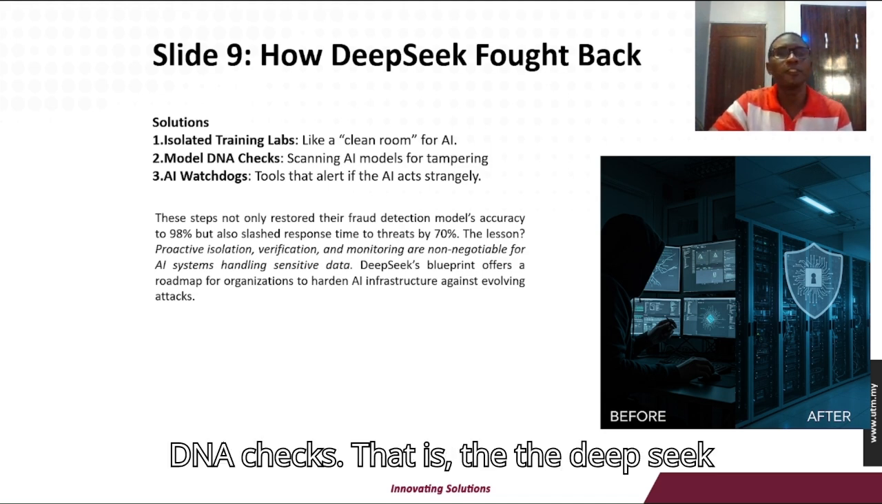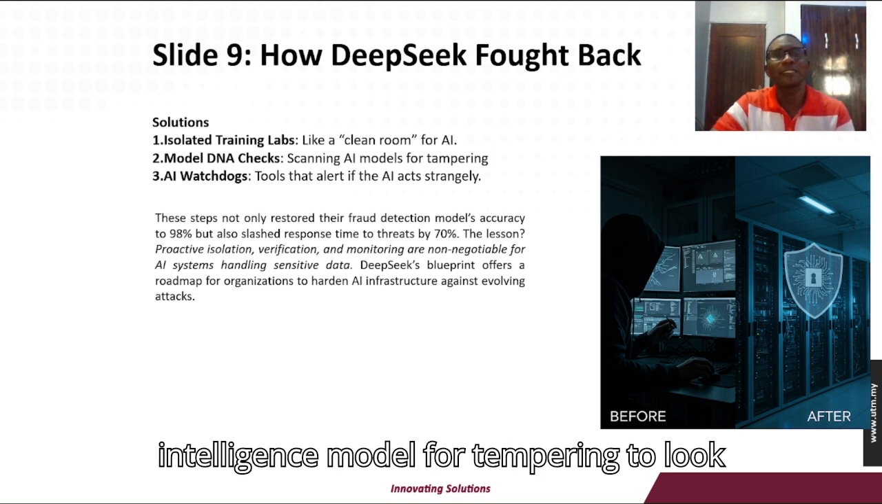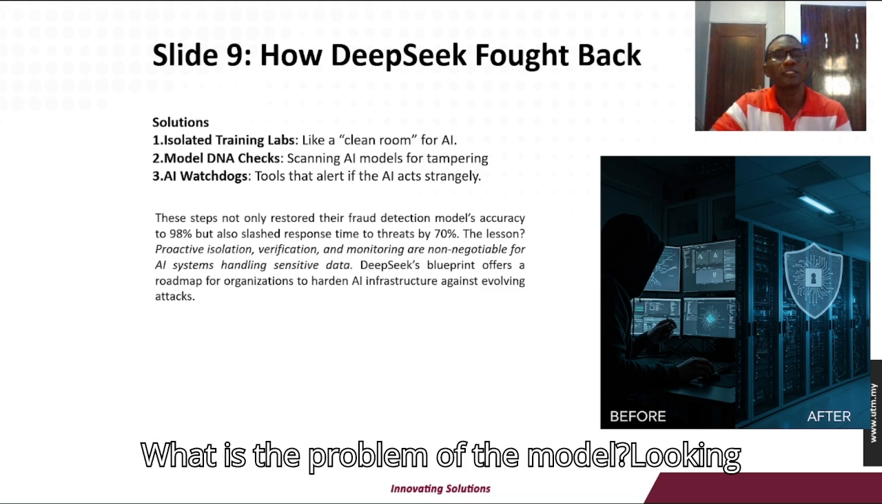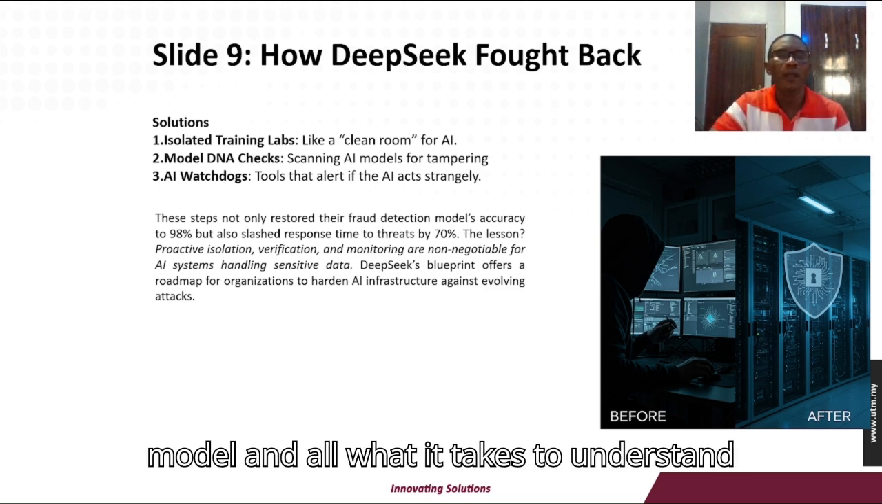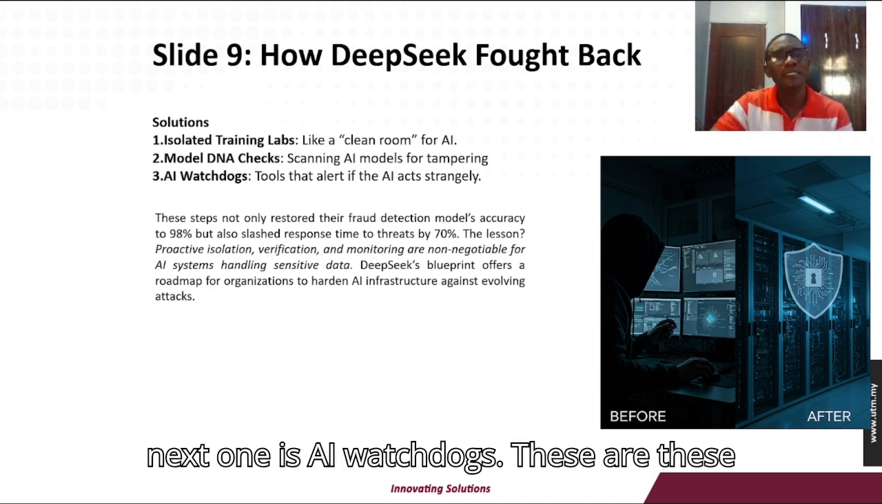The second one, the model DNA checks. That is, DeepSeek checks the DNA of the model itself, by scanning the artificial intelligence model for tampering, to look at it critically. What are the lapses? What is the problem of the model? Looking at the model, the in and out of the model, and all it takes to understand where the problem is coming from.